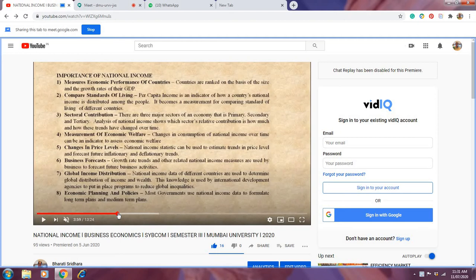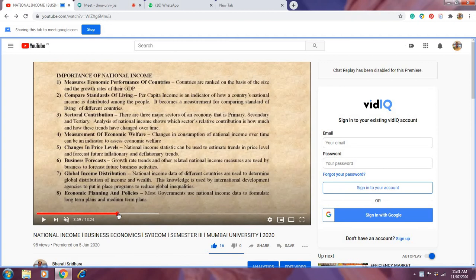Agriculture is the main one, along with allied activities of agriculture. Secondary is connected with small scale and large scale industries. That means all the industrial activities come under the secondary sector. And the tertiary sector is the service sector. All services, banking, insurance, whatever the services are, they come under the tertiary sector. So there are three sectors in the economy called the primary sector, secondary sector and tertiary sector.